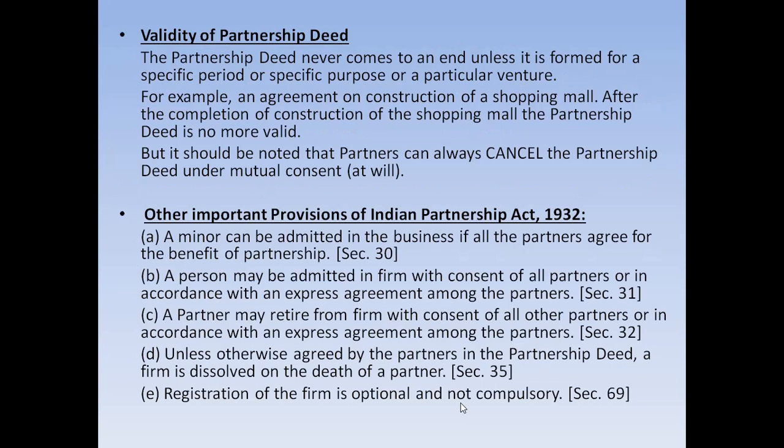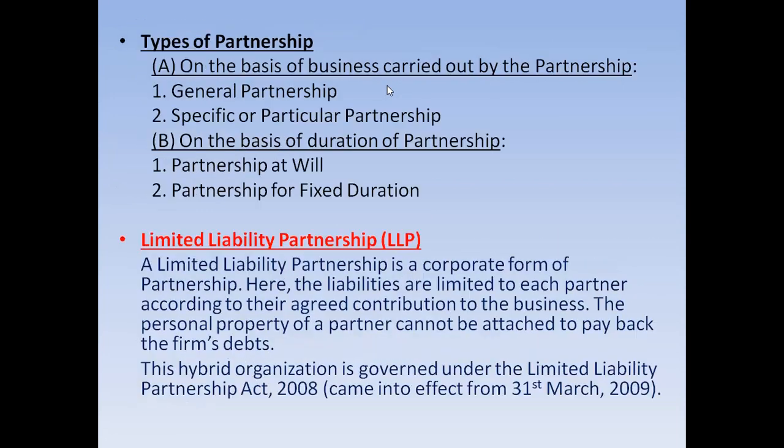Now, validity of partnership deed. So the partnership deed never comes to an end unless it is formed for a specific period or a specific purpose or for a particular venture. As you have already seen here, the partnership firm can be a specific or particular partnership. So in such case, there is a validity of the partnership deed. The deed can expire after a particular period of time, or if the job is completed.